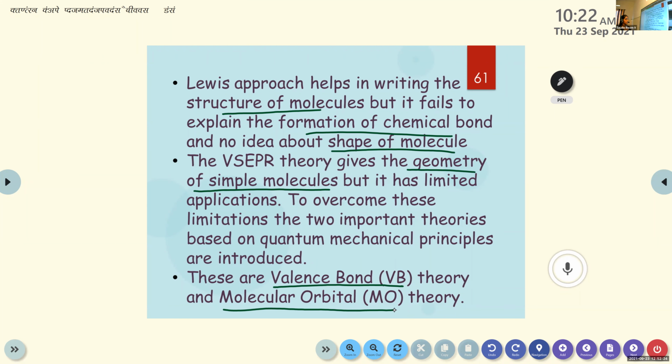Devi Krishna, can you please read the points? Yes, ma'am. Lewis approach helps in writing the structure of molecules, but it fails to explain the formation of chemical bond and no idea about shape of molecule. The VSEPR theory gives the geometry of simple molecules, but it has limited application. To overcome these limitations, the two important theories based on quantum mechanical principles are introduced. These are valence bond theory and molecular orbital theory. Okay, molecular orbital theory. In short, it is MO theory and VB theory. Shall I move to first one? Yes, ma'am. Okay, okay.